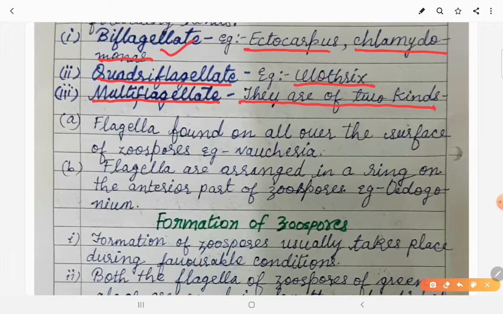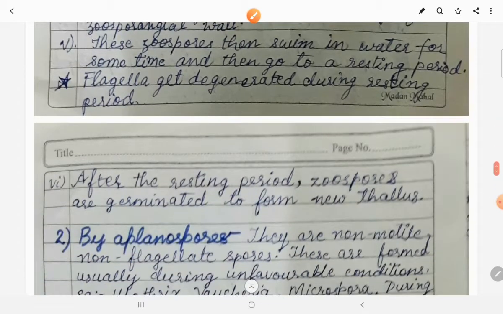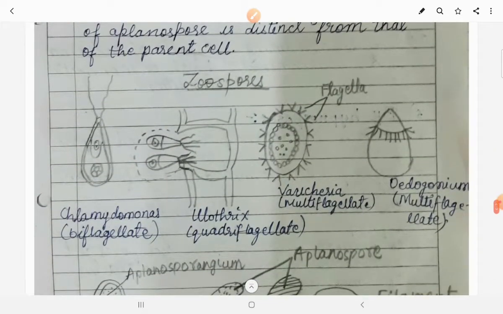Multiflagellate are of two kinds. Flagella found all over the surface of the zoospores, for example, Vaucheria. We can see by the diagram. In Vaucheria, the flagella are found on the surface of the zoospores, and in Oedogonium, they are arranged in the anterior part in a ring. So these are two different kinds of multiflagellate zoospores, in Oedogonium and Vaucheria.